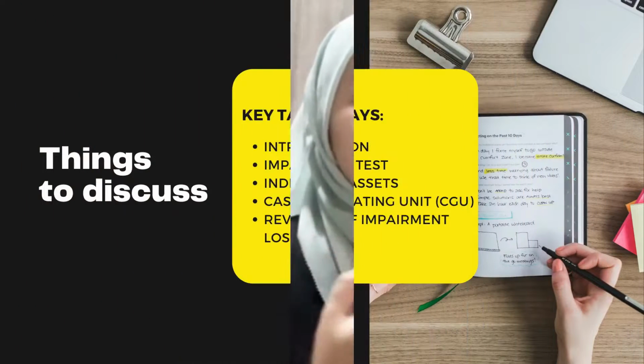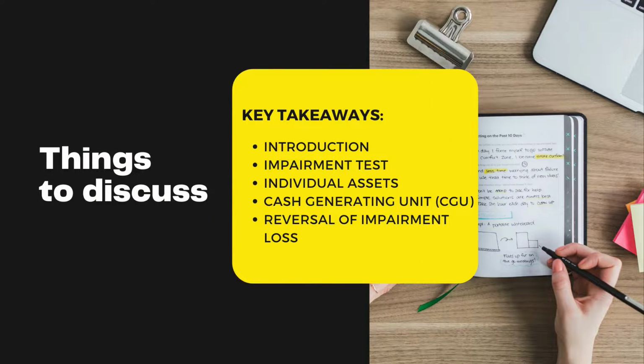Our video presentation will discuss 5 elements. The first one is introduction. The second one, impairment test. The third one is individual assets, and CGU, cash generating unit. And the last one is reversal of impairment loss. The introduction and impairment test will be presented by me. Individual asset will be presented by Nadzirah, CGU by Mazid, and the last one, reversal, will be presented by Norman Hakim. So, stay tuned.